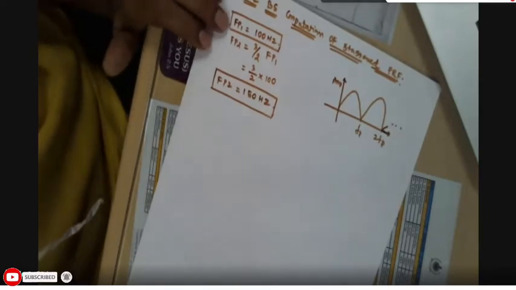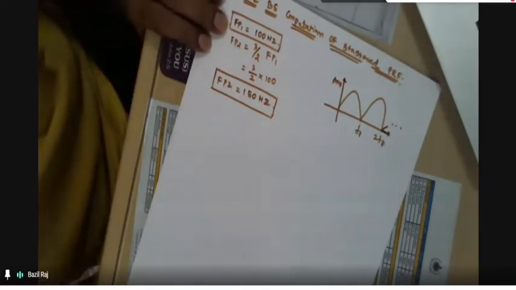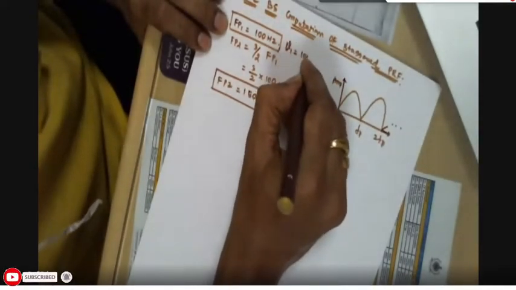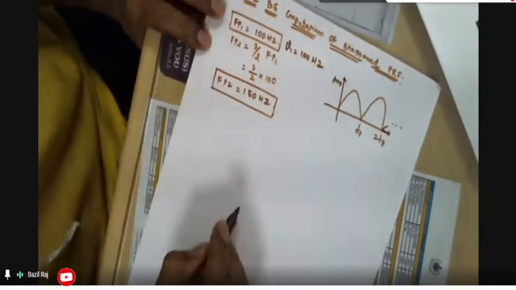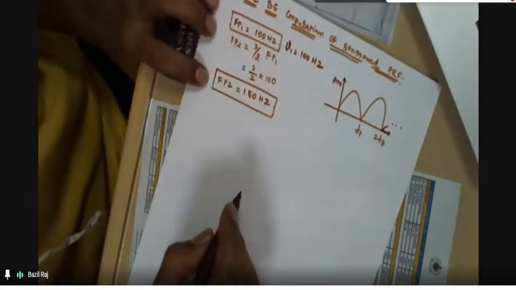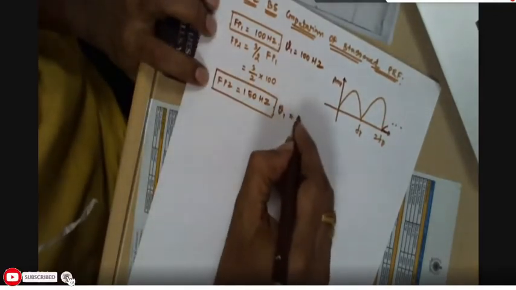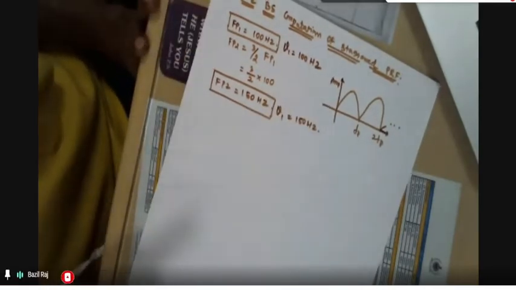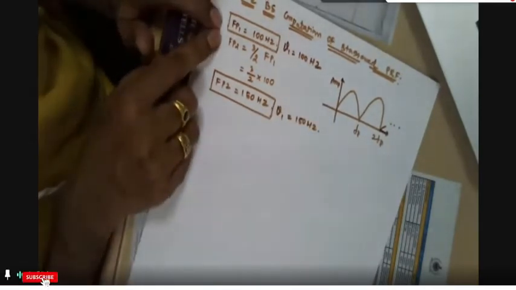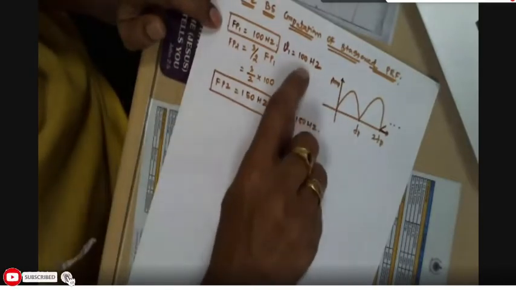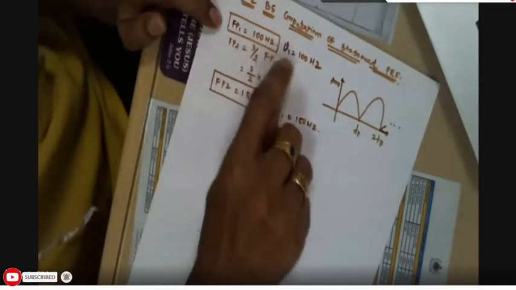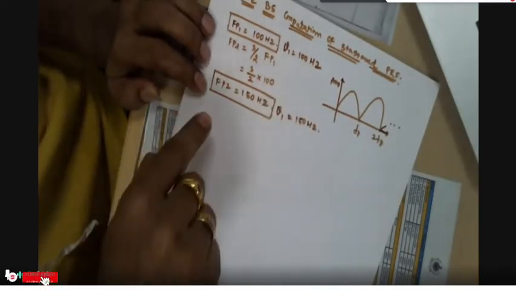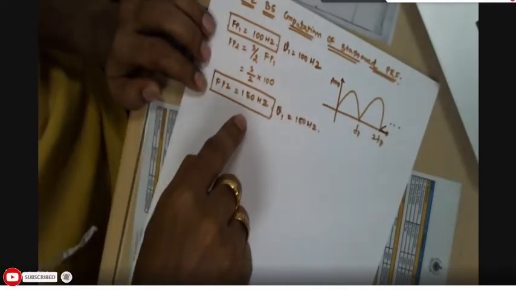So whenever we are operating at FP1, obviously I will get the first blind speed V1 at 100 hertz. And whenever we are operating at FP2, the first blind speed V1 will be at 150 hertz. But the 100 hertz blind speed is there for the 100 hertz PRF, and there is no blind speed at 100 hertz when we operate the pulse with 150 hertz.